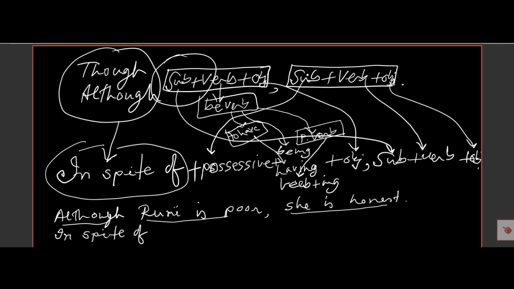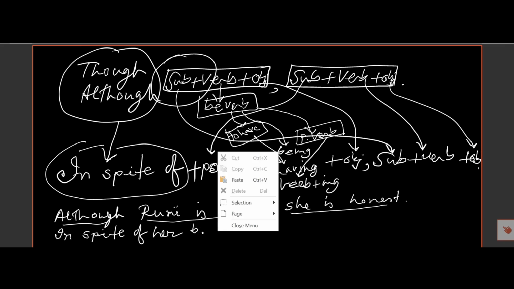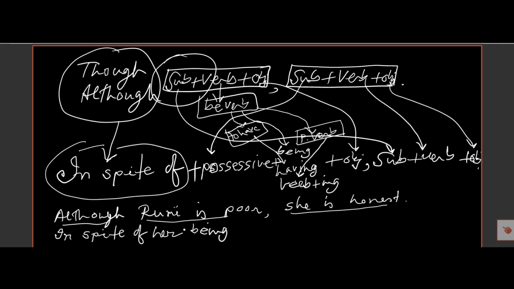So the subject of the other part will be the subject here. So she will be possessive, and then we find that if the part after though or although has a be verb, the be verb will be being. So here: in spite of her being poor, adjective or object, and then Rumi will be after the comma. So Rumi will be after the comma: Rumi is honest. Then the other part.